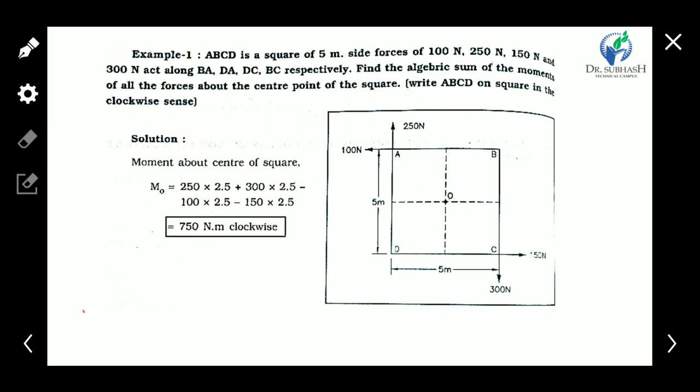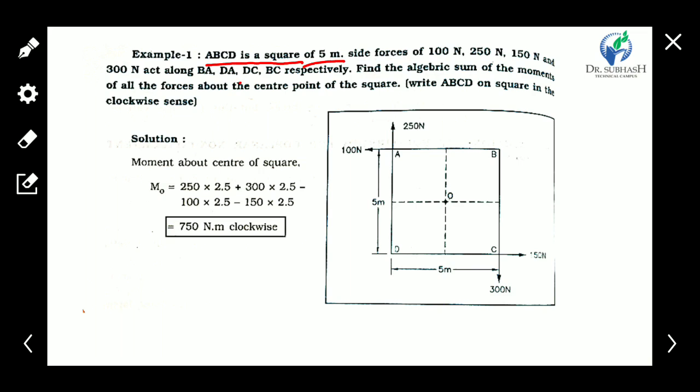Now see a simple example related to moments: how to take the moment of all forces about a specific point. Example 1: ABCD is a square of side 5 meter.